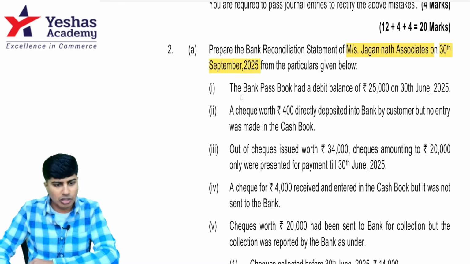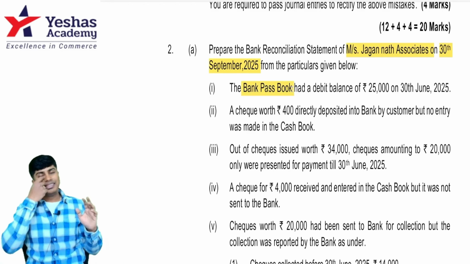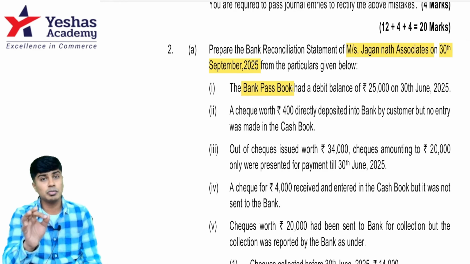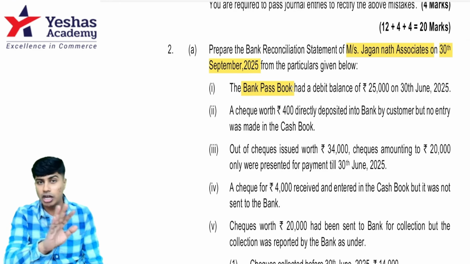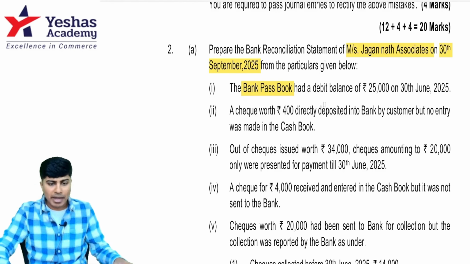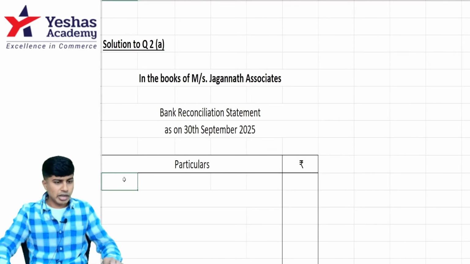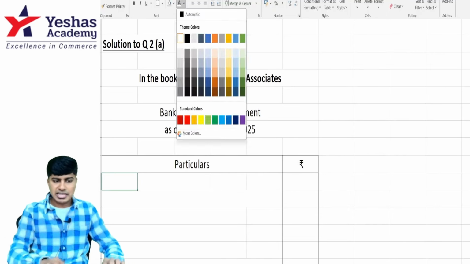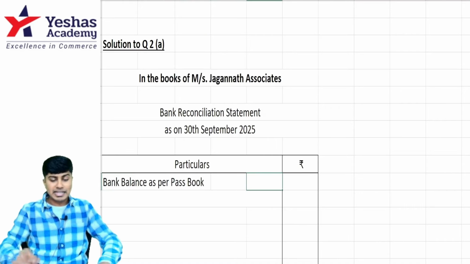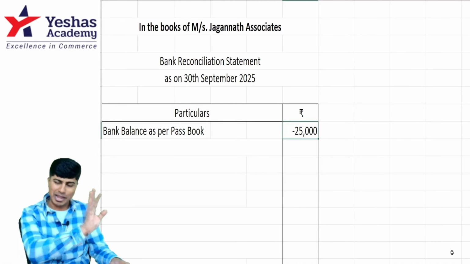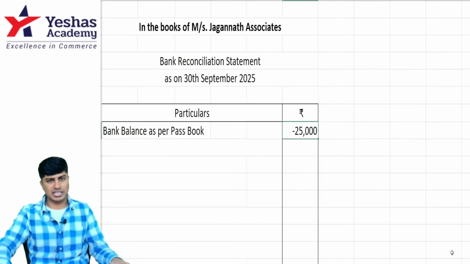From the following particulars, they've given the information of bank passbook. So remember, the data available to us is the bank passbook. Whatever changes you make, you will be doing it in the passbook and not in the cash book. Passbook has a debit balance of rupees 25,000 on 30th June 2025. So I would write here bank balance as per passbook minus 25,000. I will not try to write it as overdraft balance. I'll write bank balance as per passbook and keep the amount as negative.